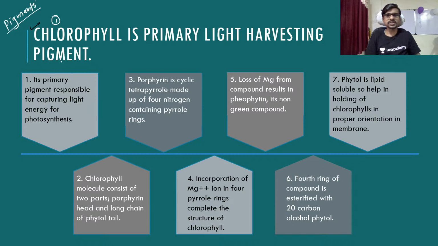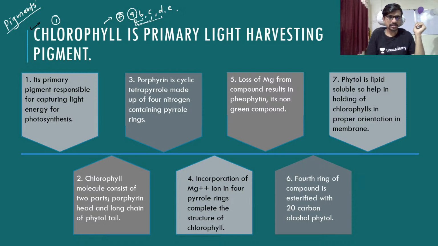Chlorophyll is a very important primary light harvesting complex which is present inside each and every plant. There are 7 types of chlorophyll: chlorophyll A, chlorophyll B, chlorophyll C, chlorophyll D. In green algae, A and B are present. In brown algae, A and C are present. In red algae, A and D are present. One more is chlorophyll E, and the last two are bacterioviridin and bacteriochlorophyll. These are the 7 types of chlorophylls, present in different types of organisms.